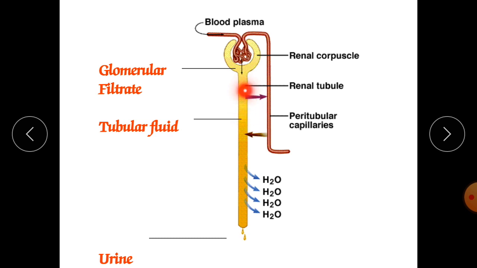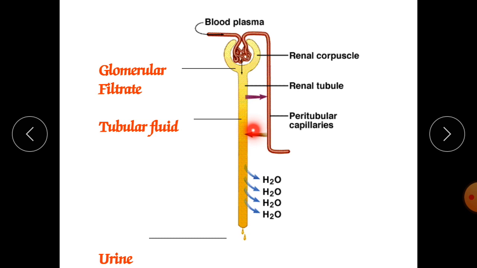It is just like a funnel in which we are keeping a filter paper. This is the filter paper and this is the funnel, so the blood enters here and gets filtered, and whatever the content is here is called the glomerular filtrate. So this is called glomerular filtrate, and this is called the filtration fraction.